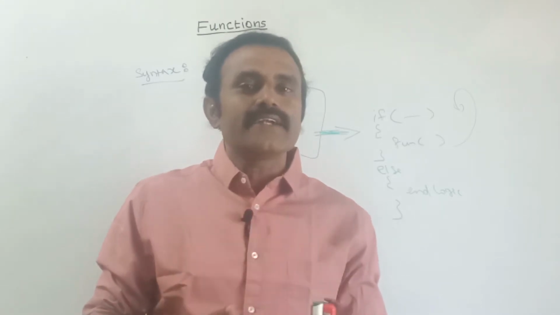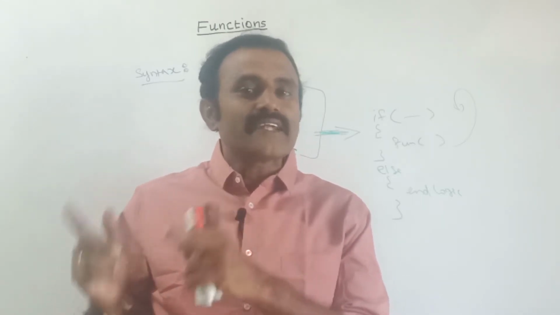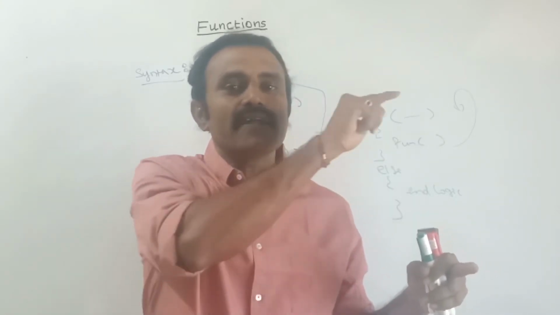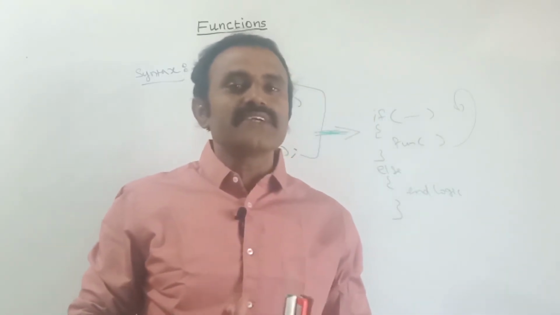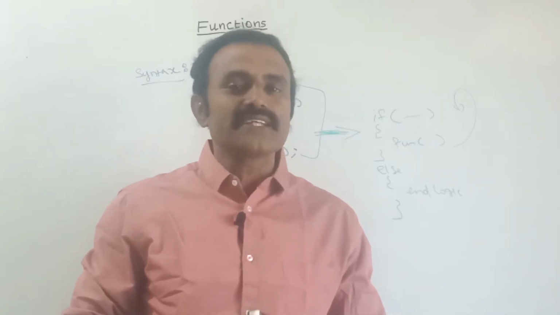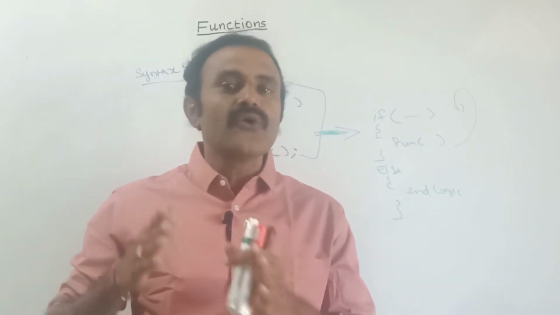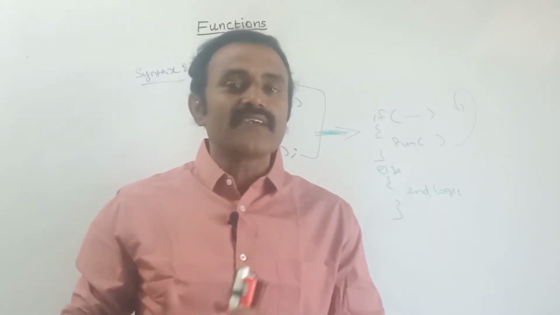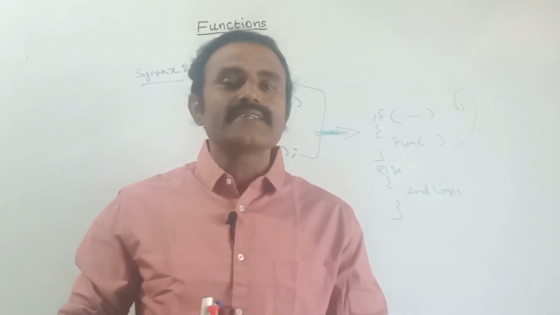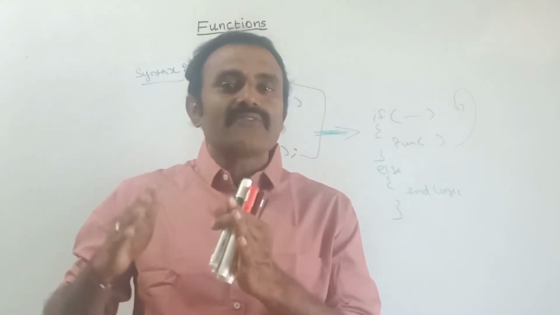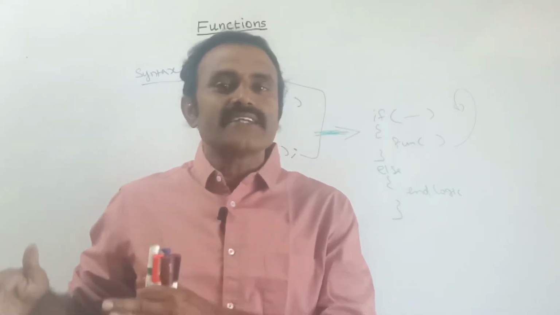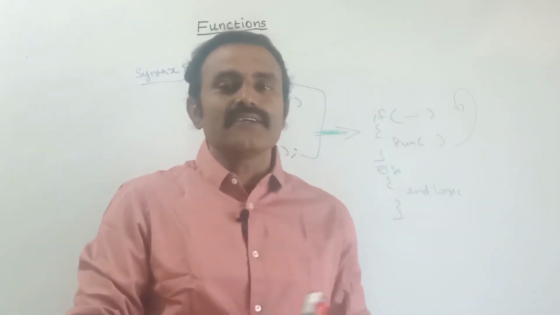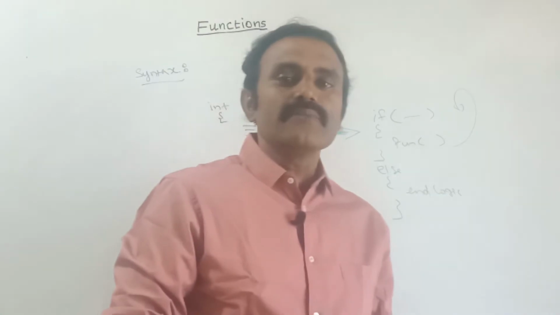If it is a return type function, the return value and the controller both will come back to where the function was called. Suppose it is not a return type function, that is, we are creating a void function, it will not return any value. In that case, after completing the function definition, the controller alone will come back to where the function was called. In this way the function will work.